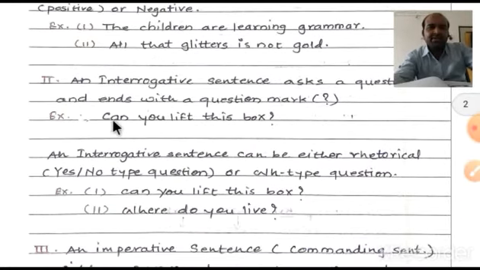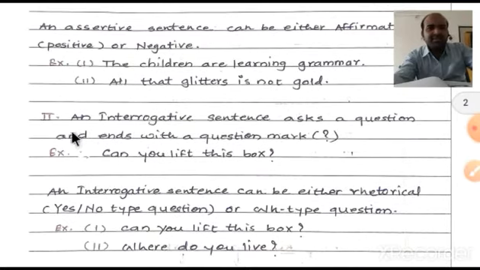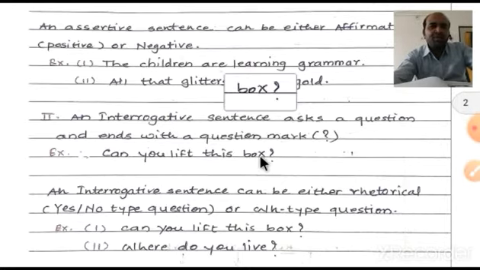Now the interrogative sentence. It is the next type of sentence. An interrogative sentence asks a question and ends with a question mark. We should know that it is an interrogative sentence. What is an interrogative sentence? It is asking us a question. So here is another example: Can you lift that box? Now it puts a question mark at the end.